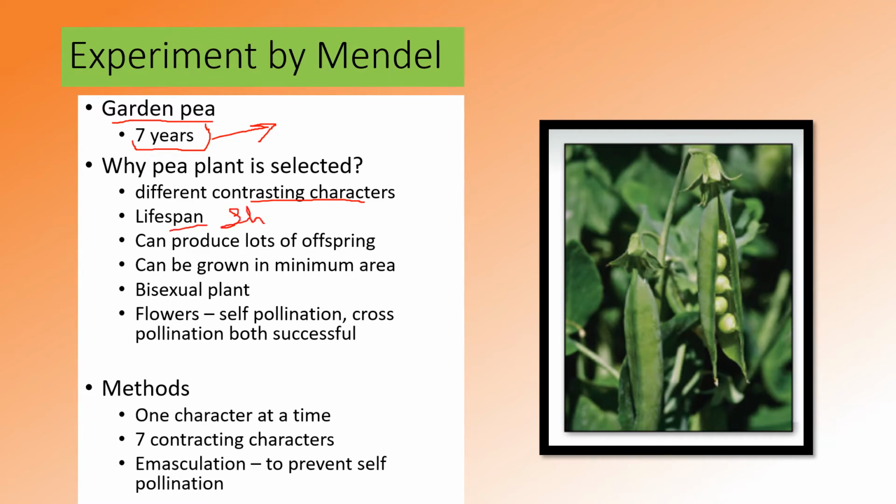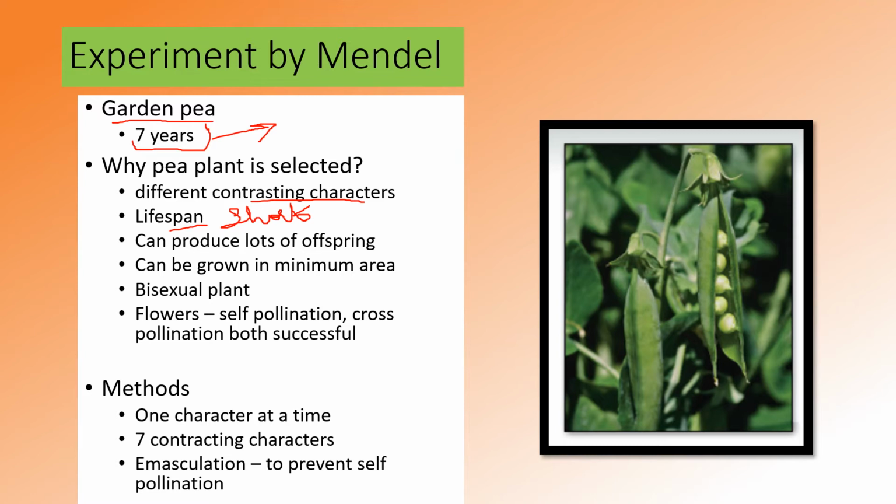So he can visualize several generations. He can produce several offspring and also observe the next generation. So he can do experiments over several generations and visualize the character transmission.